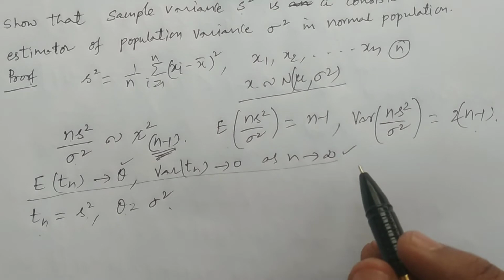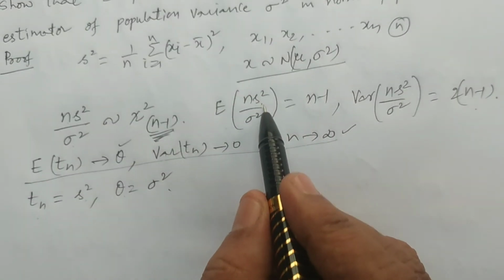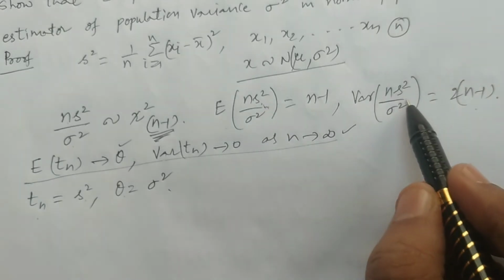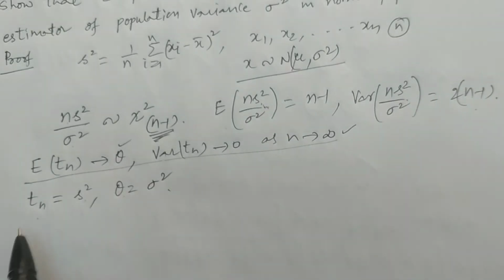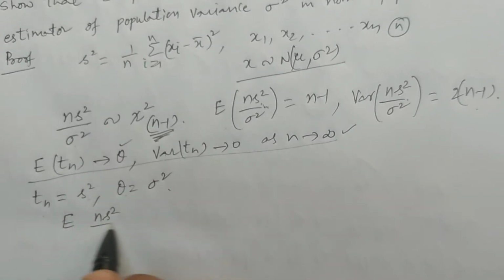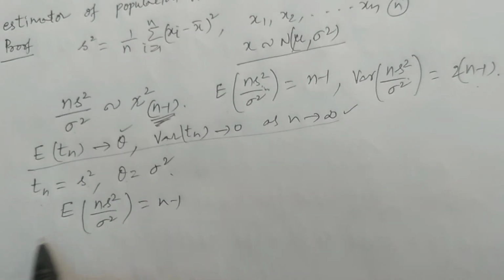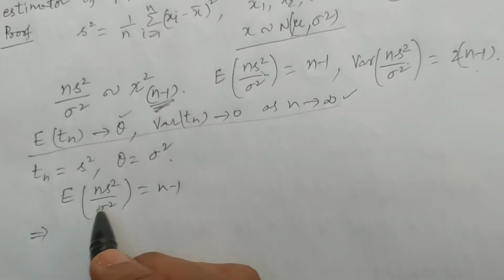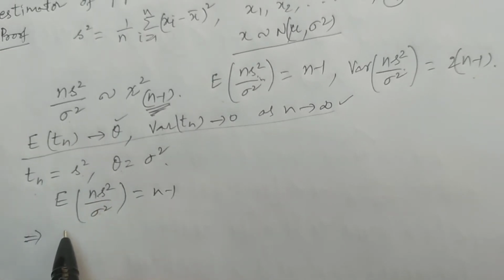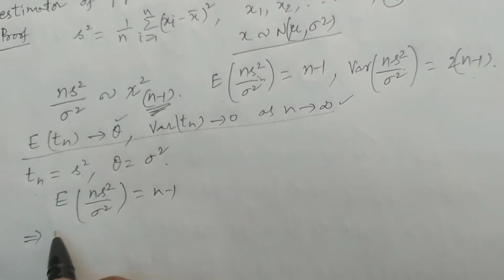For this, I calculate the expectation of S square from this, and the variance of S square. Consider the expectation of n S square by sigma square equal to n minus 1. Here n by sigma square I take outside the expectation, since expectation of a x is equal to a into expectation of x, where a is a constant.